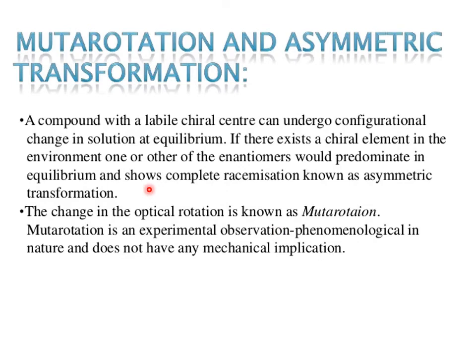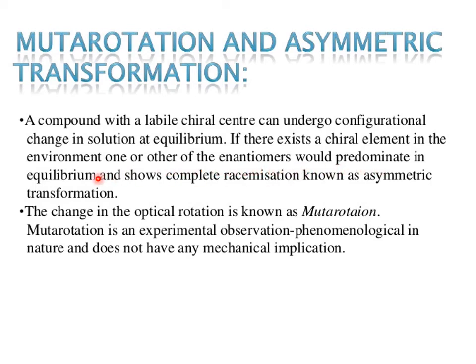Mutarotation and asymmetric transformation. A compound with a labile chiral center can undergo configurational changes in solution at equilibrium. If there exists a chiral element in the environment, one or other of the enantiomers would predominate in equilibrium and show complete racemization, known as asymmetric transformation. The change in the optical rotation is known as mutarotation. This is the best definition of mutarotation: when there is a change in optical rotation, it is known as mutarotation.